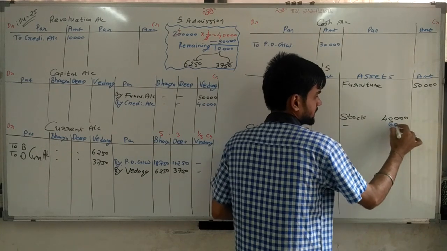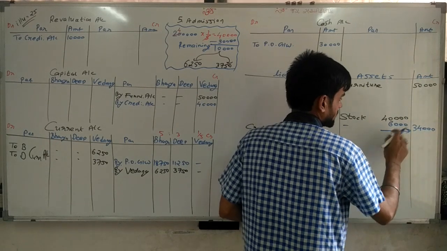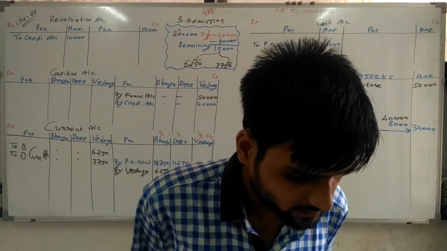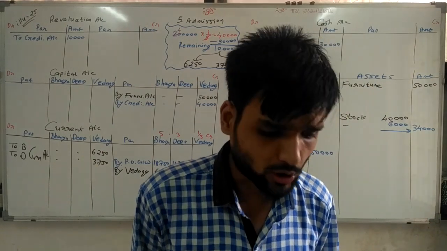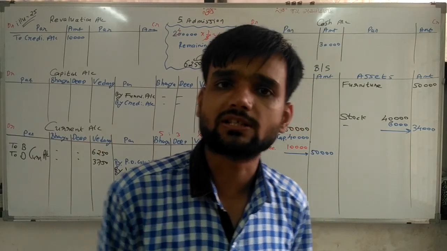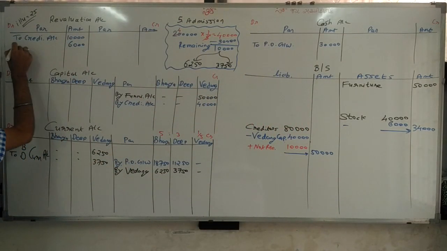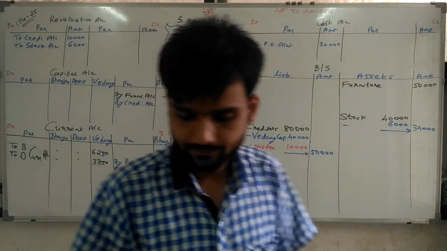6,000 reduction. Outer column 34,000. Now 6,000 rupees is my loss. That loss can be calculated from reserve also, but here no reserve is given on the liability side, so directly 6,000 rupees is the loss, written as debited to stock account, revaluation account. Simple.